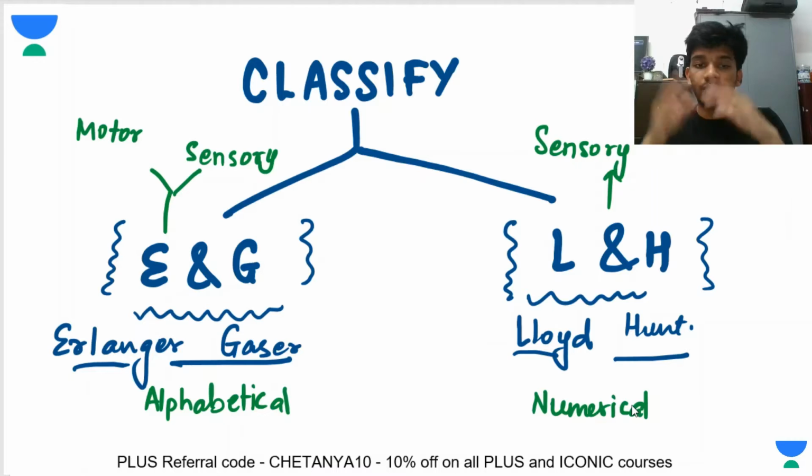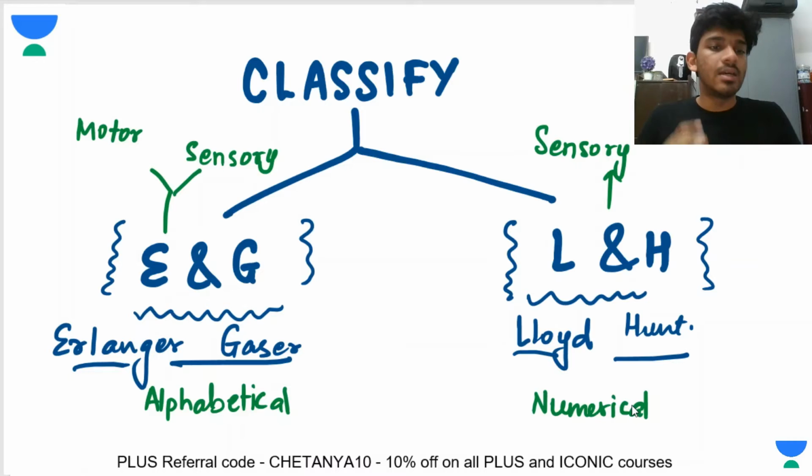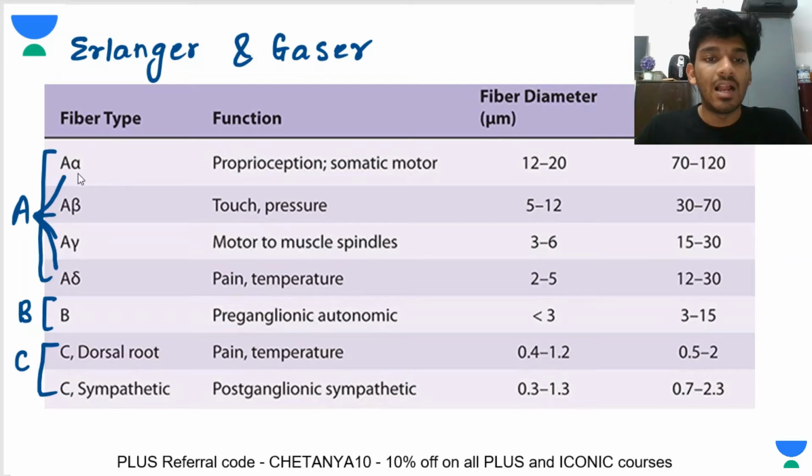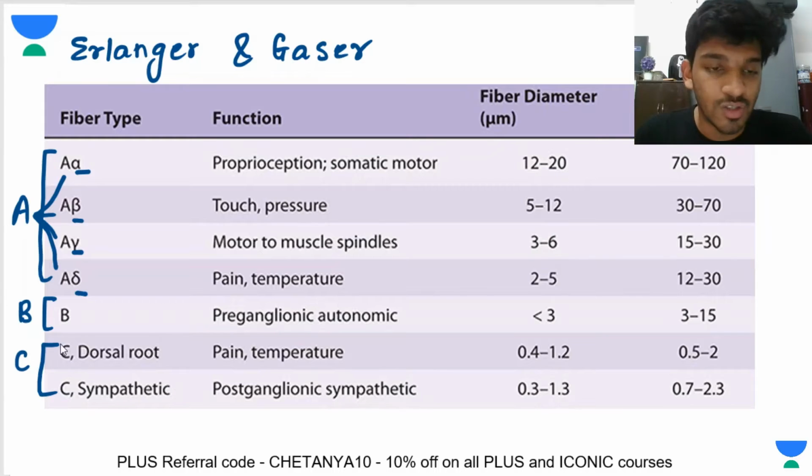If you look at the differences, the first kind of classification is for all kinds of nerve fibers. It includes motor fibers and it's an alphabetical classification. Whereas the second kind of classification is purely for sensory fibers and it is a numerical classification. So that's the difference between these two kinds of classification. We're doing the first kind of classification where you have A, B, and C types of fibers. The A type of fibers are further subdivided into four types: A alpha, A beta, A gamma, and A delta. Then you have B, C. That is the Erlanger and Gaster classification.